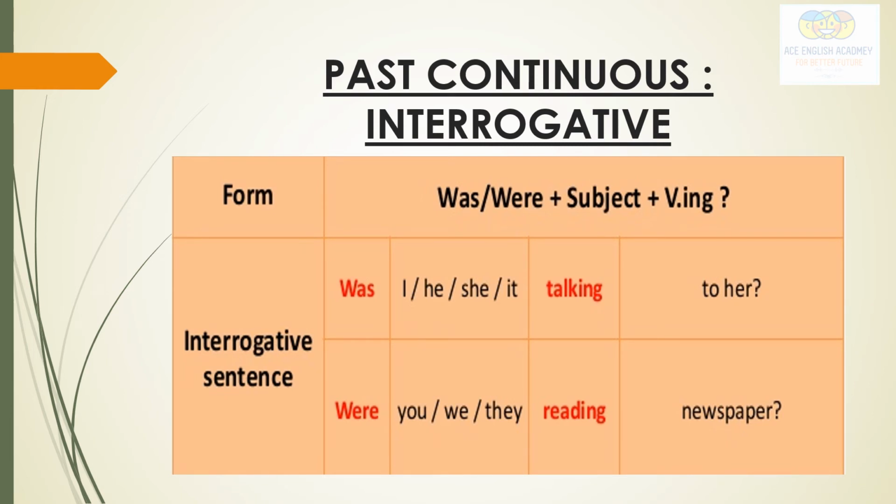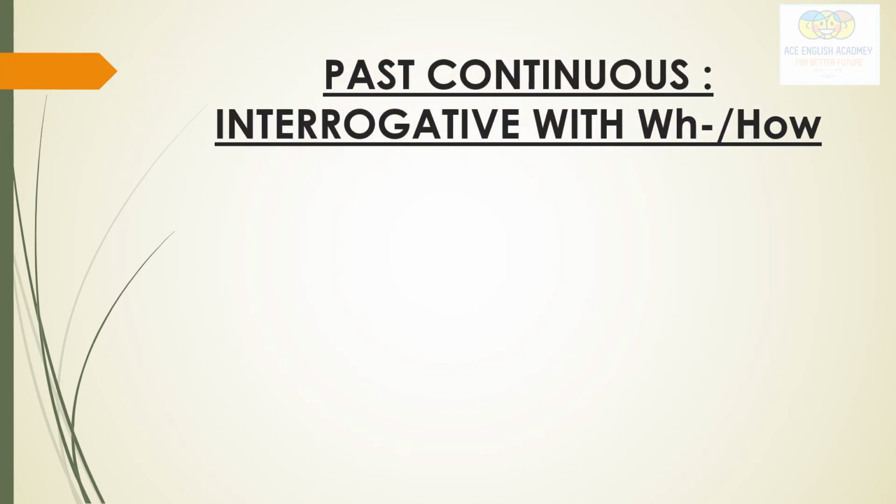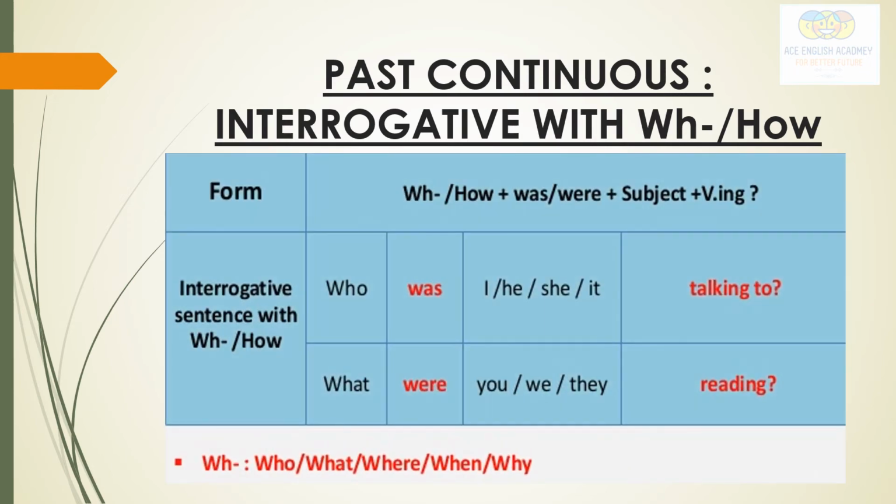Similarly, interrogative. Was I talking to her? Were you reading newspaper? Okay. Past continuous again with WH and how. Who was she talking to? What were you reading? This is how you can make WH interrogative sentences.